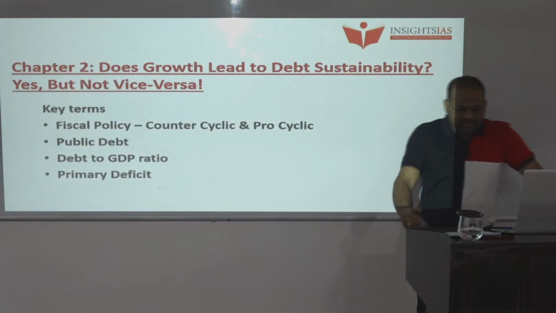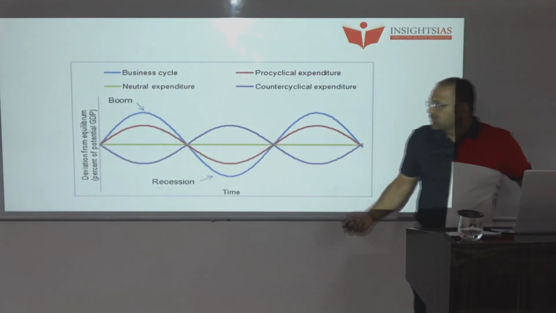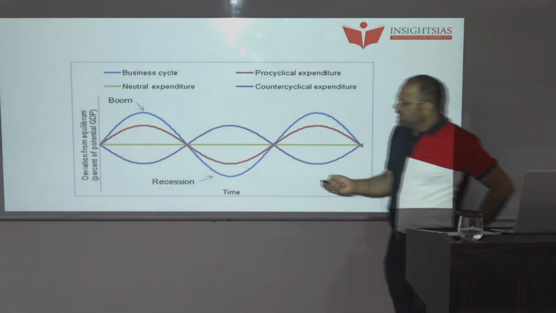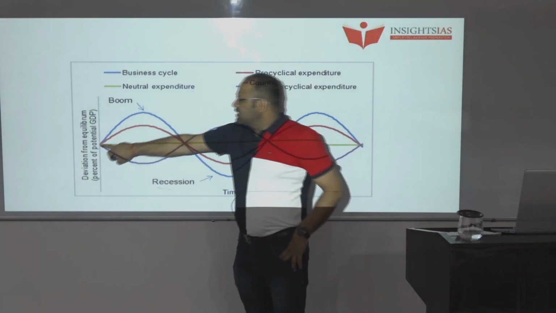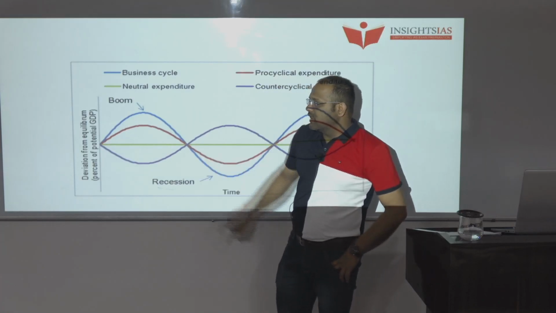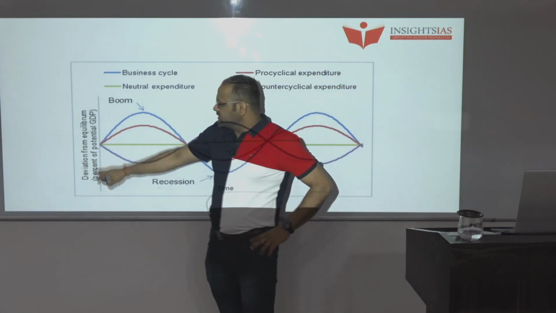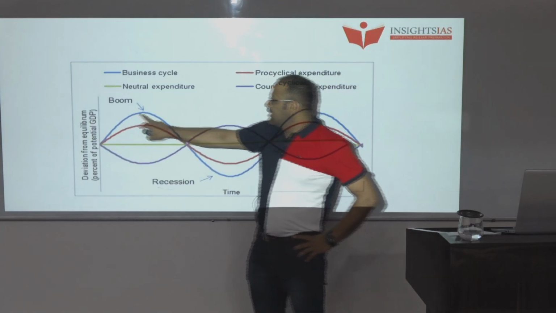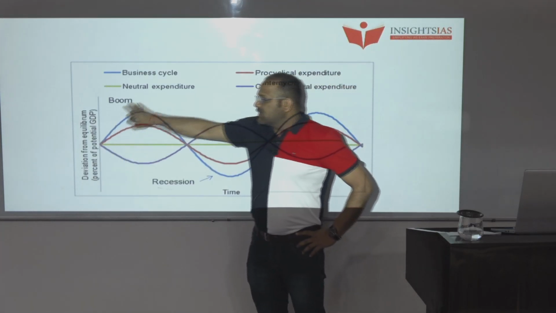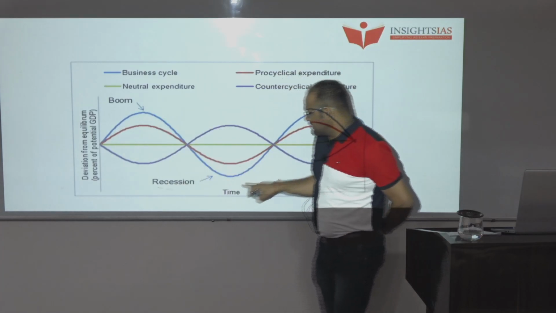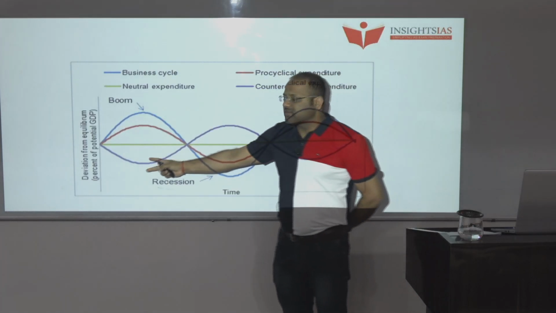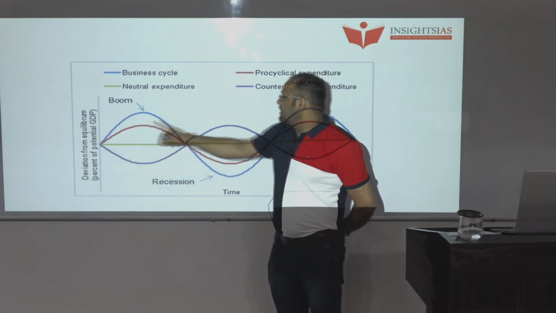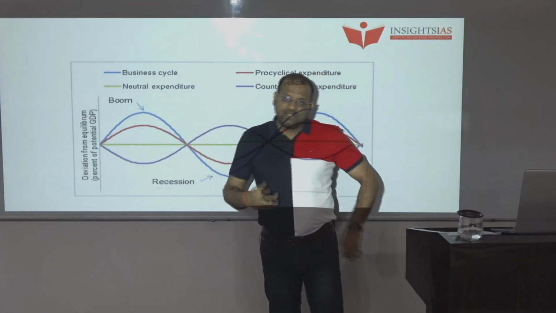Let's understand this with an example. The blue line represents the business cycle, and this is the percentage of potential GDP. This curve represents boom, this curve represents recession, the purple line represents counter-cyclic, and the red line represents pro-cyclic expenditures.